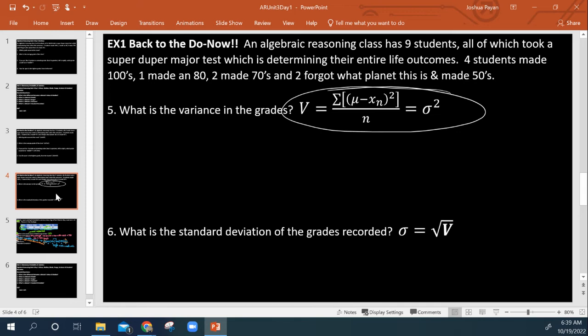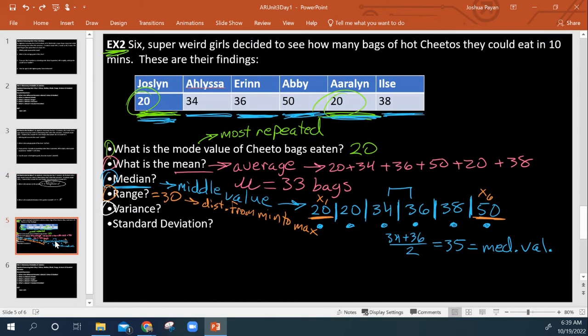That's why we see mu minus each value, and we take that and we square it, and then we do that with every single value, and we add them all up. That's what this big sigma symbol means, the summation. We add them all up and then divide by how many there is, and that gives us our variance value.